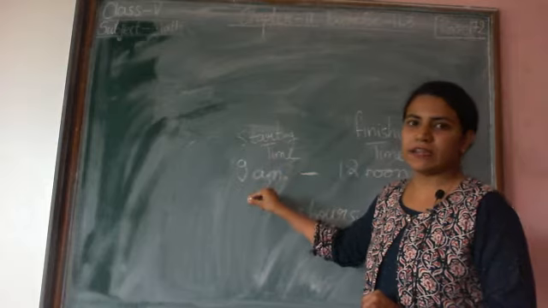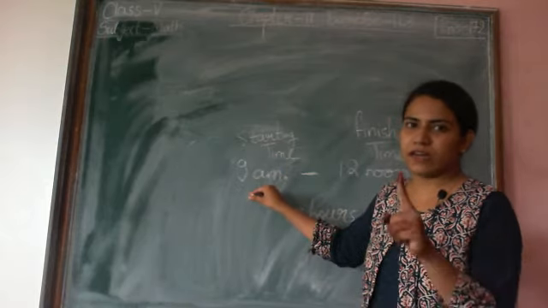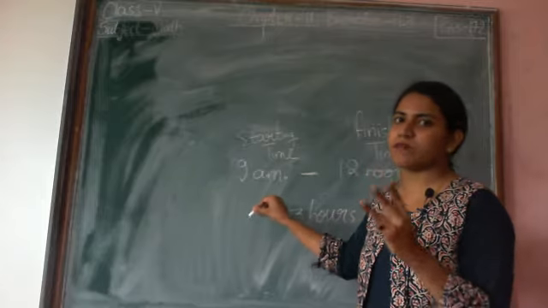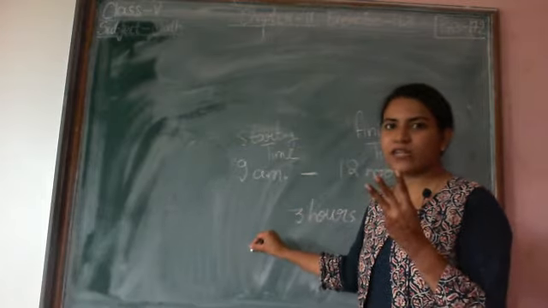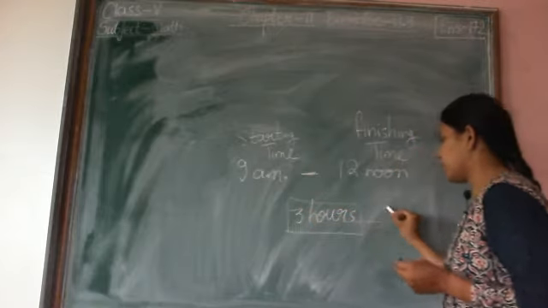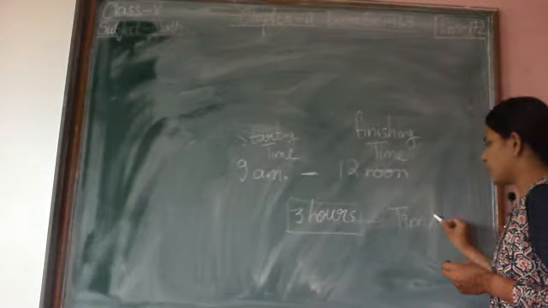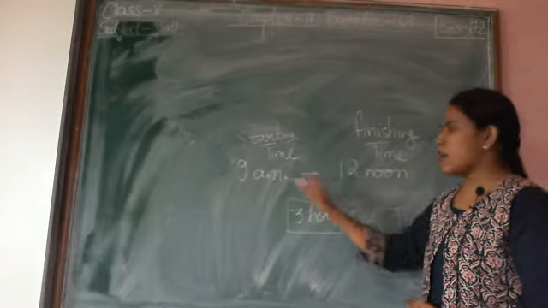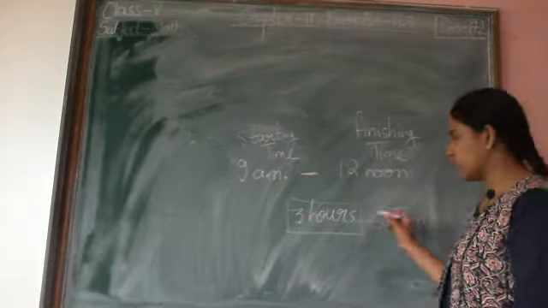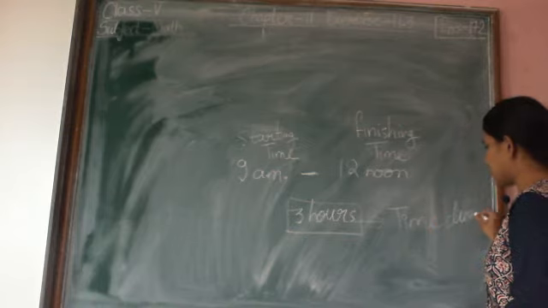From 9 AM to 10 AM 1 hour, from 10 AM to 11 AM 2 hours, and from 11 AM to 12 noon 3 hours total. So these 3 hours, this result is the time duration. Means to finish the exam, how many hours are given? 3 hours are given. So these 3 hours will be known as time duration.